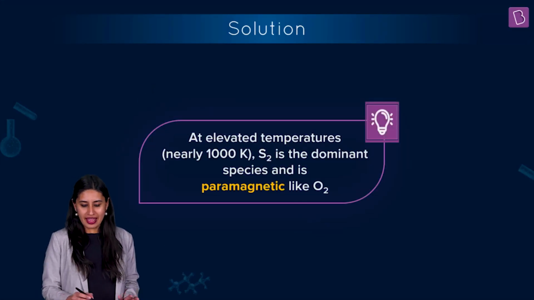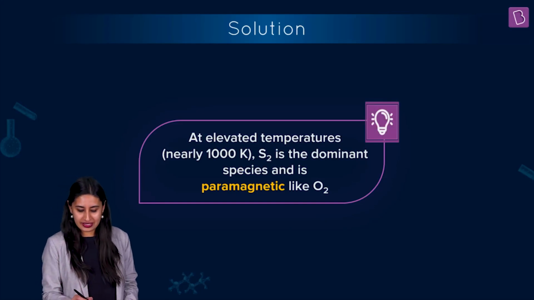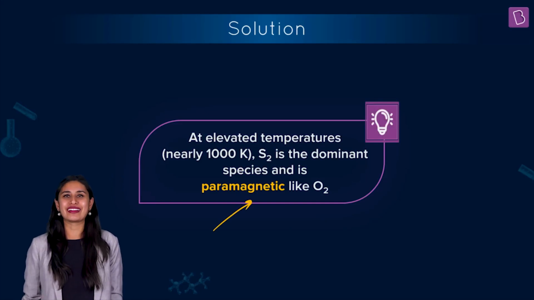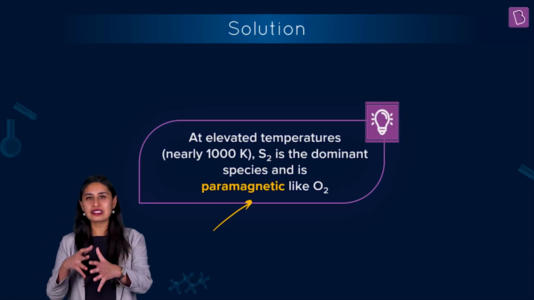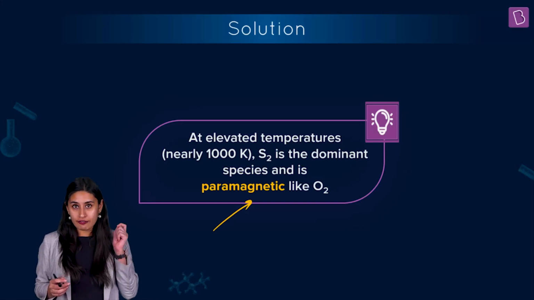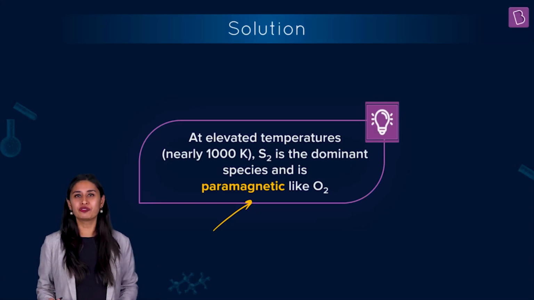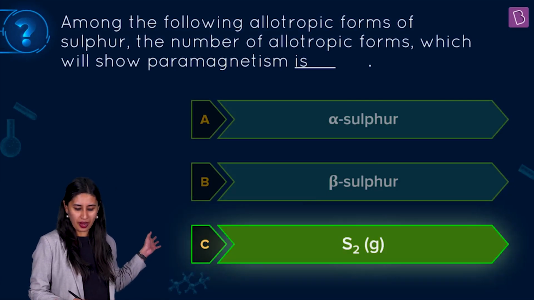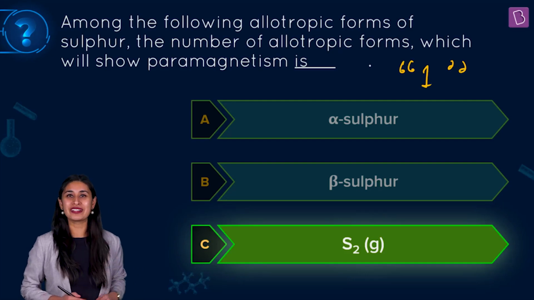But yes, at elevated temperatures, the S2 form is the dominant species and is paramagnetic like oxygen. Okay, like oxygen. There is always a pattern that is repeating itself. If you have a vulture eye for it, if you're able to catch it, you're going to nail it. You're going to sail through fruitfully. So, of course, I'm sure you can see how many, only 1. So the right answer to this integer type question is 1. So, ace it.